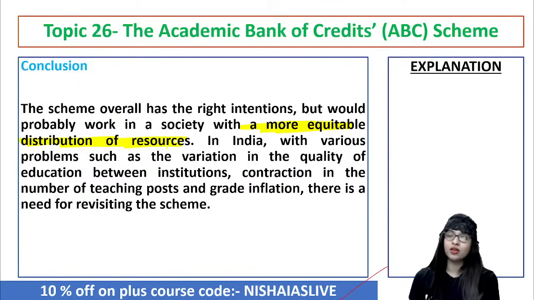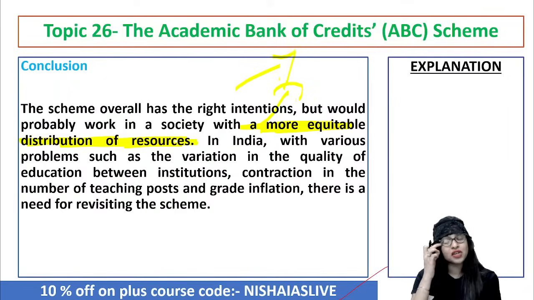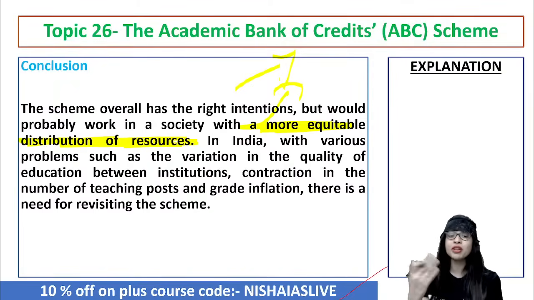Clear? See, the whole fact is, practically and possibly, guys, 101% success will be given for this particular scheme with the society that has a more equitable distribution of resource. And this point itself justifies that a country India has to really have a great look into this particular topic as a whole. Don't you think so? Because of multiple reasons. Because the quality of education between institutions varies, the number of teaching posts is decreasing, there is grade inflation.